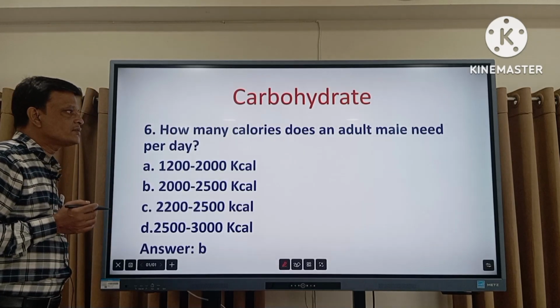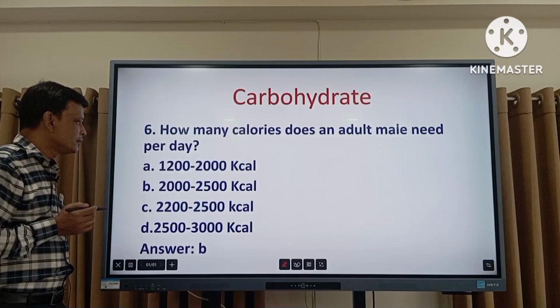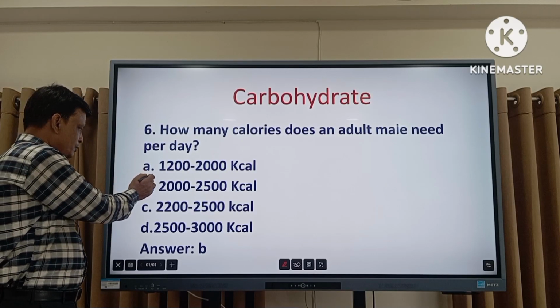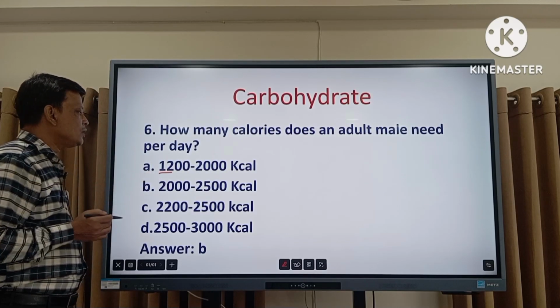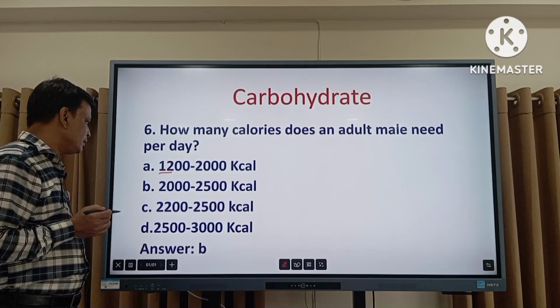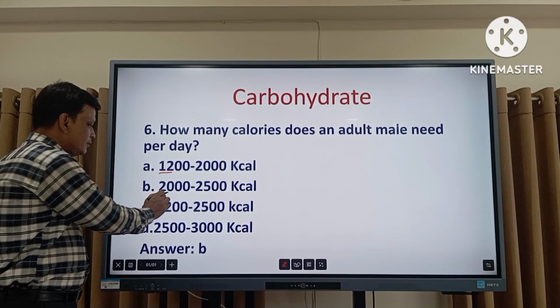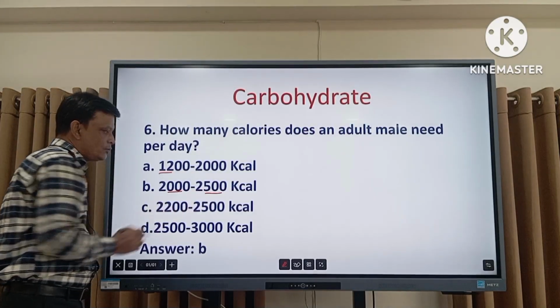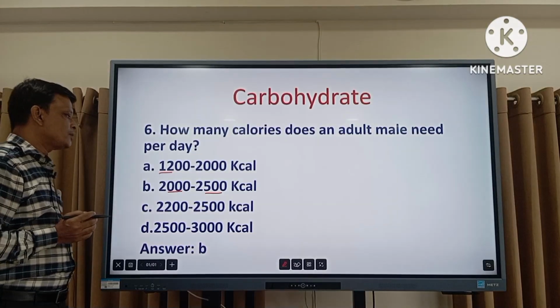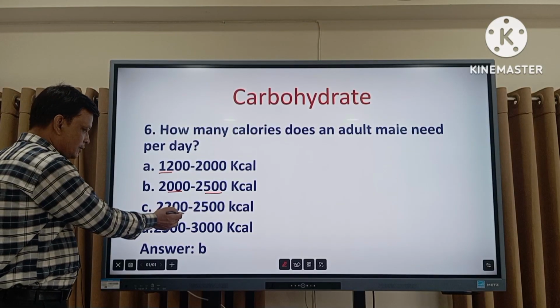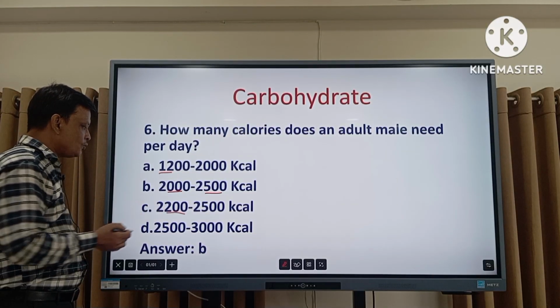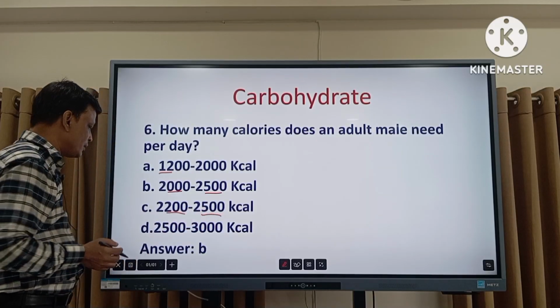How many calories does an adult male need per day? Option A, 1200 to 2000 kilocalorie. Option B, 2000 to 2500 kilocalorie. Option C, 2200 to 2500 kilocalorie.